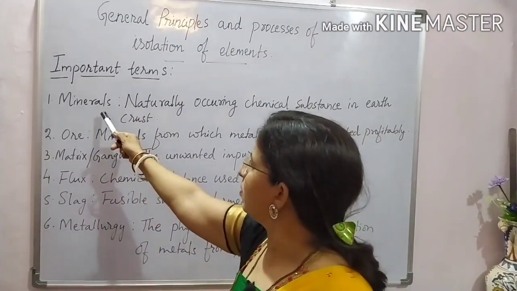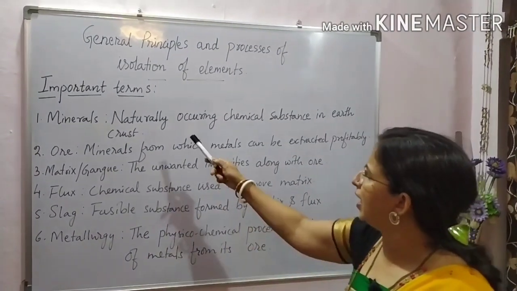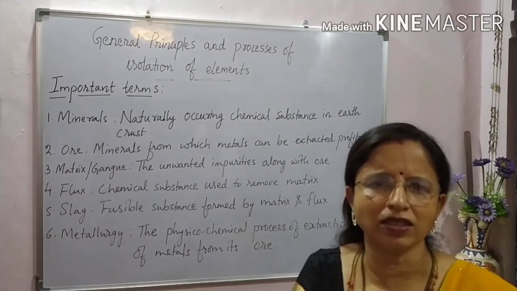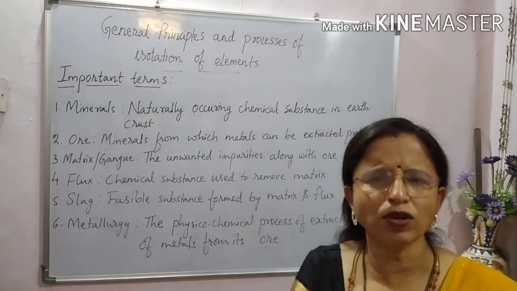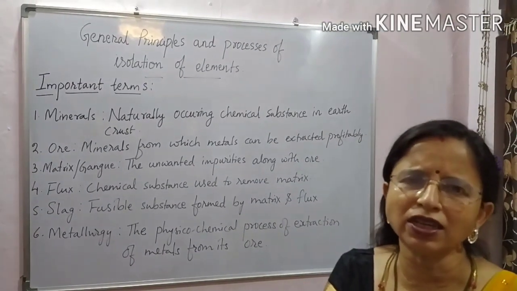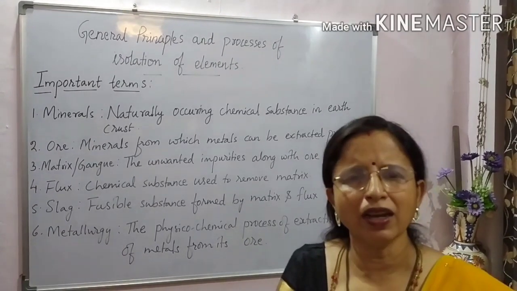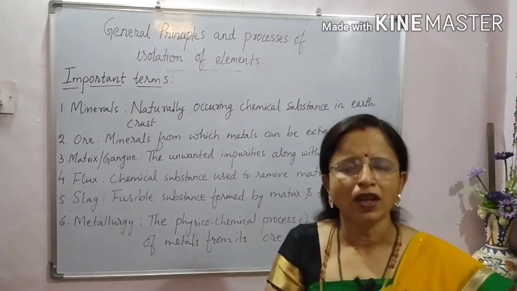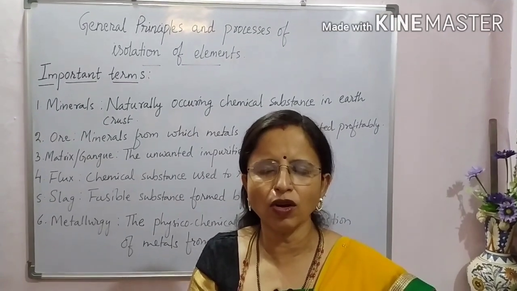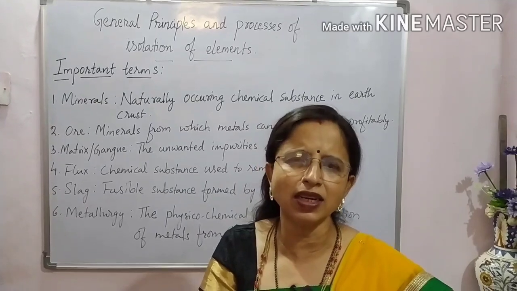The first term I am going to explain is minerals. Minerals are naturally occurring chemical substances found under the crust. Any naturally occurring substance which is found under the crust is called a mineral. So I can call water also a mineral. I can call even crude oil a mineral. I can call a rock or whatever we dig from the earth a mineral.